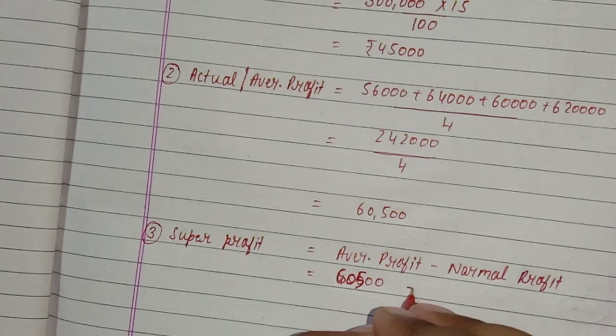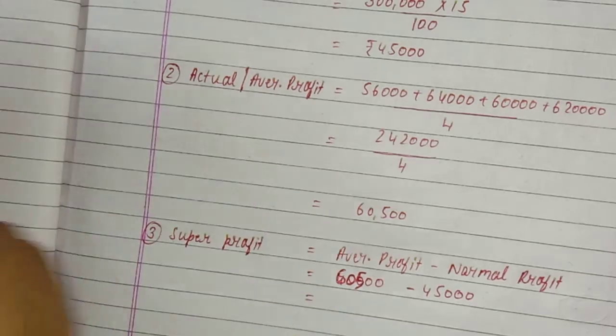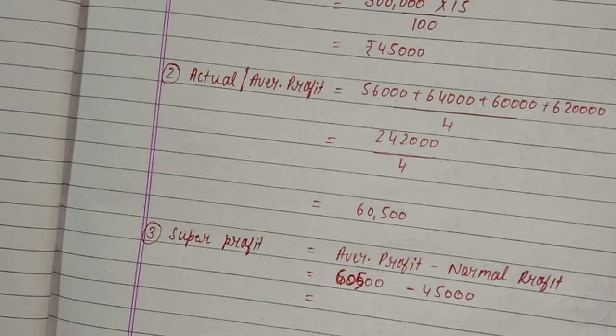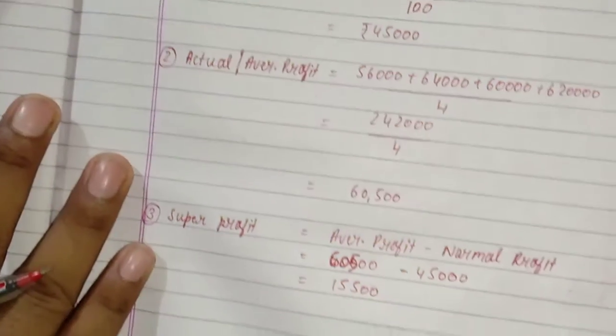And minus normal is 45,000. You will be getting 15,500. This is the super profit.